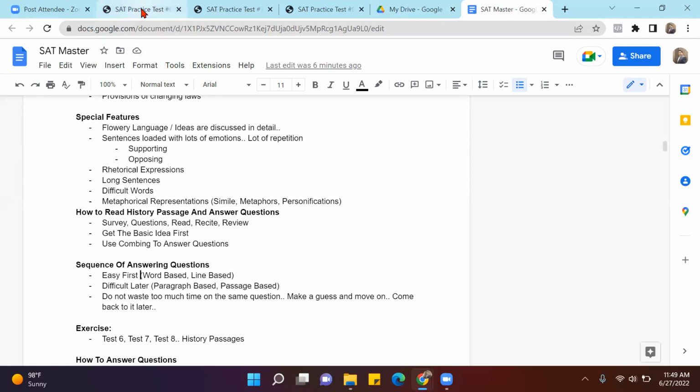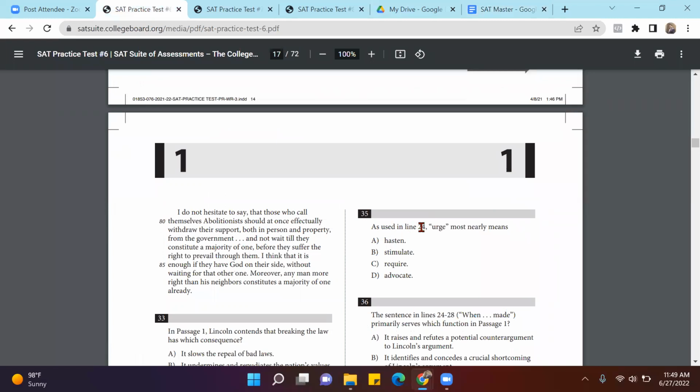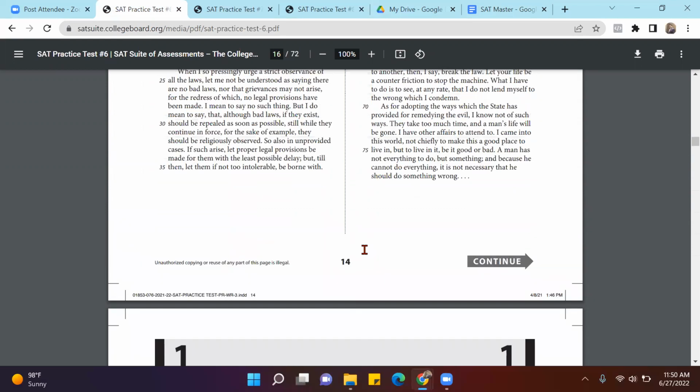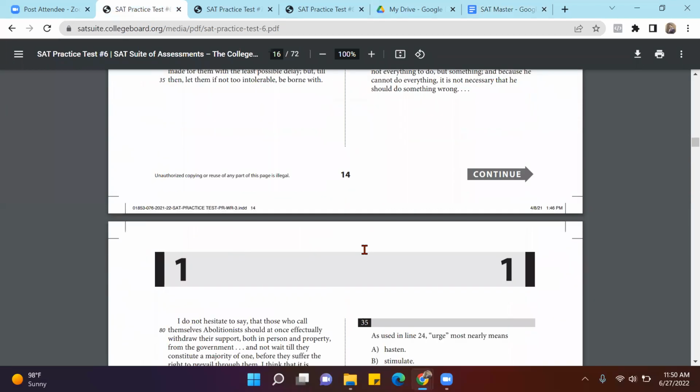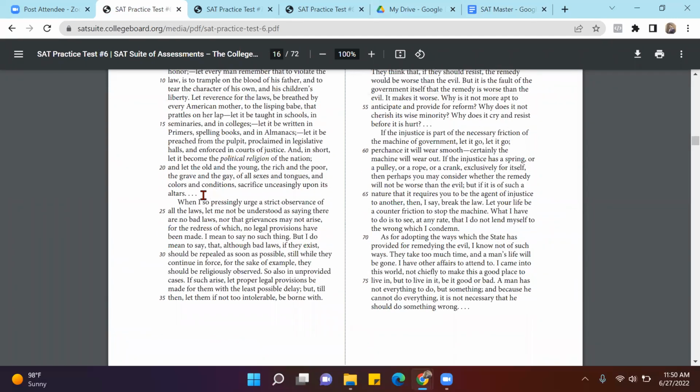So, let me just give you a quick example of a word-based question, probably this one. As used in line 24, urge most nearly means. So here, you just have to read this word and understand the context. Whenever you get a word-based question, see what it is saying. Line number 24, the word is urge. I'll quickly try to solve this here.